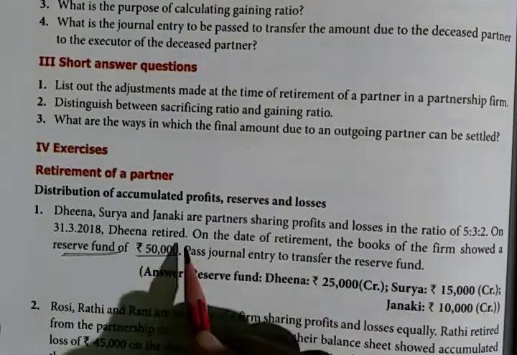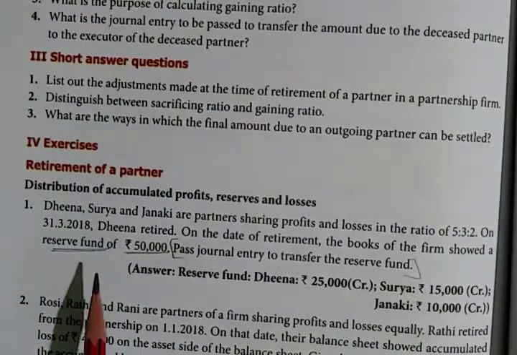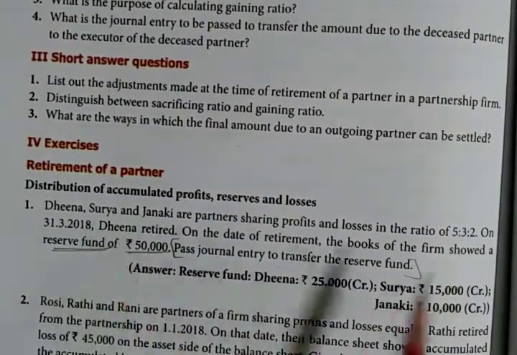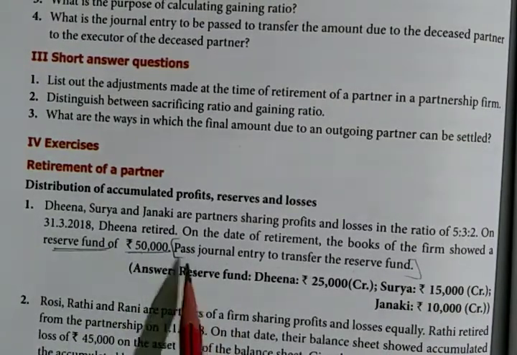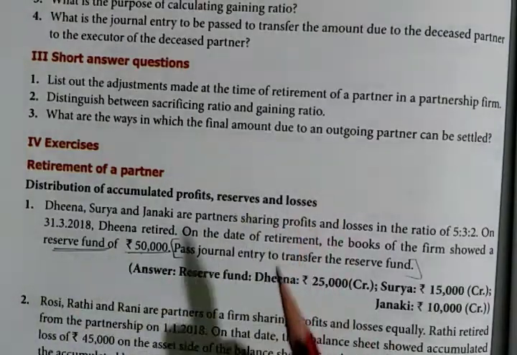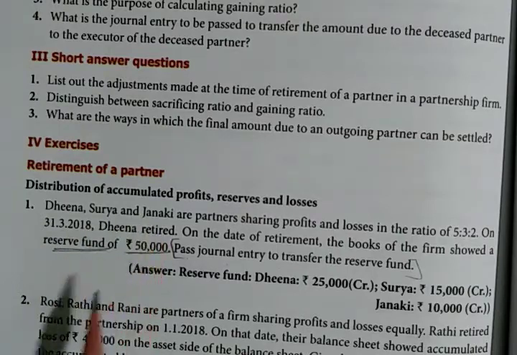So at the time of the retirement of Deena, they had reserve fund of rupees 50,000. So you have to pass a journal entry to distribute that amount among the partners Deena, Surya and Janaki. Okay. So reserve fund should be transferred to partners' capital accounts as per the old ratio, that is 5:3:2.